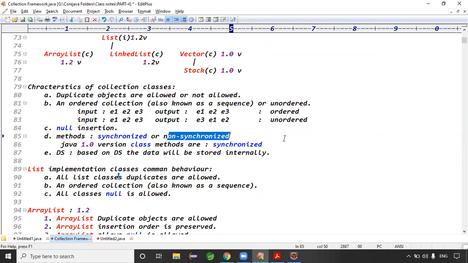Remaining all are what? Synchronized, non-synchronized. Remaining all are non-synchronized, right? Exactly. So the last point is the data structure. What does the data structure mean? Based on the data structure only.